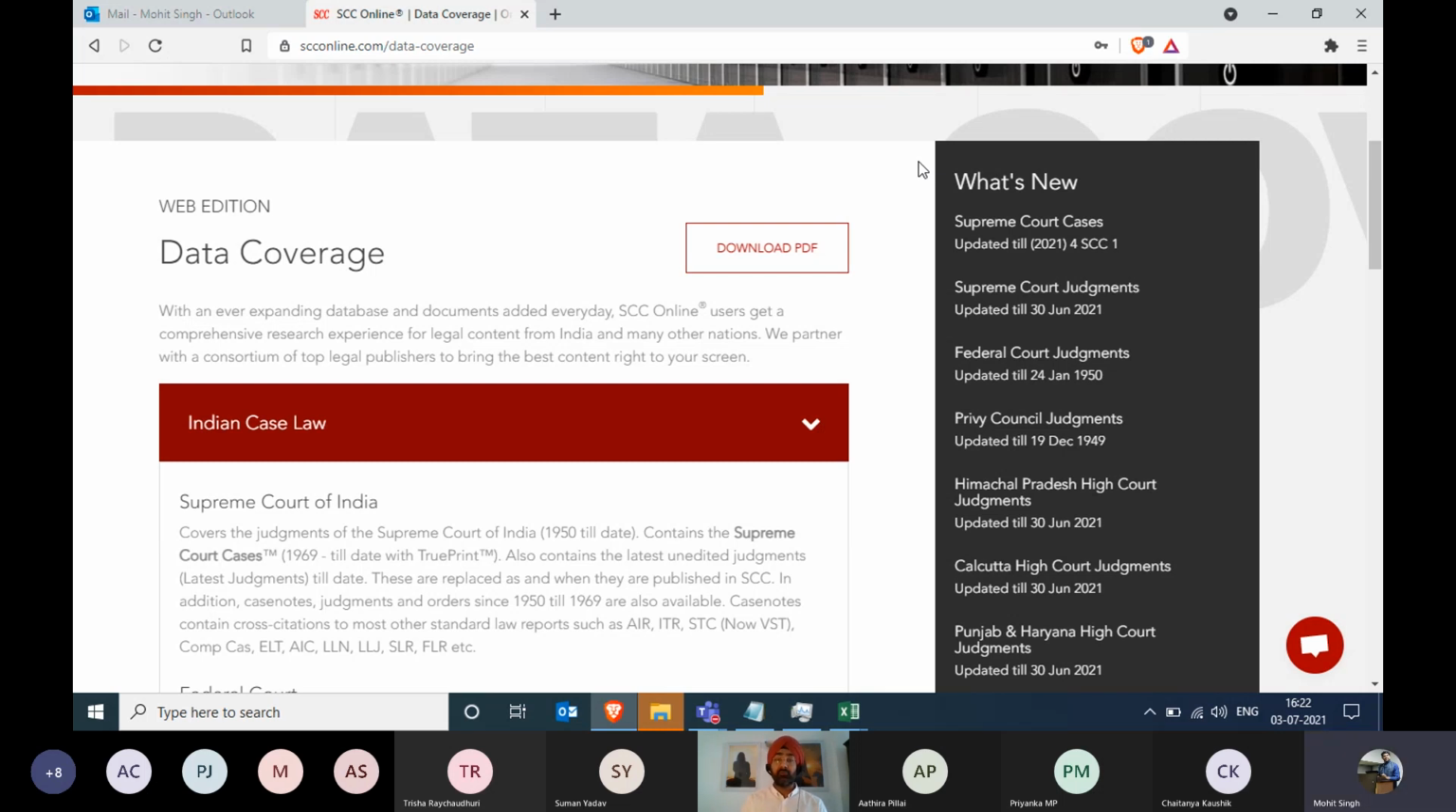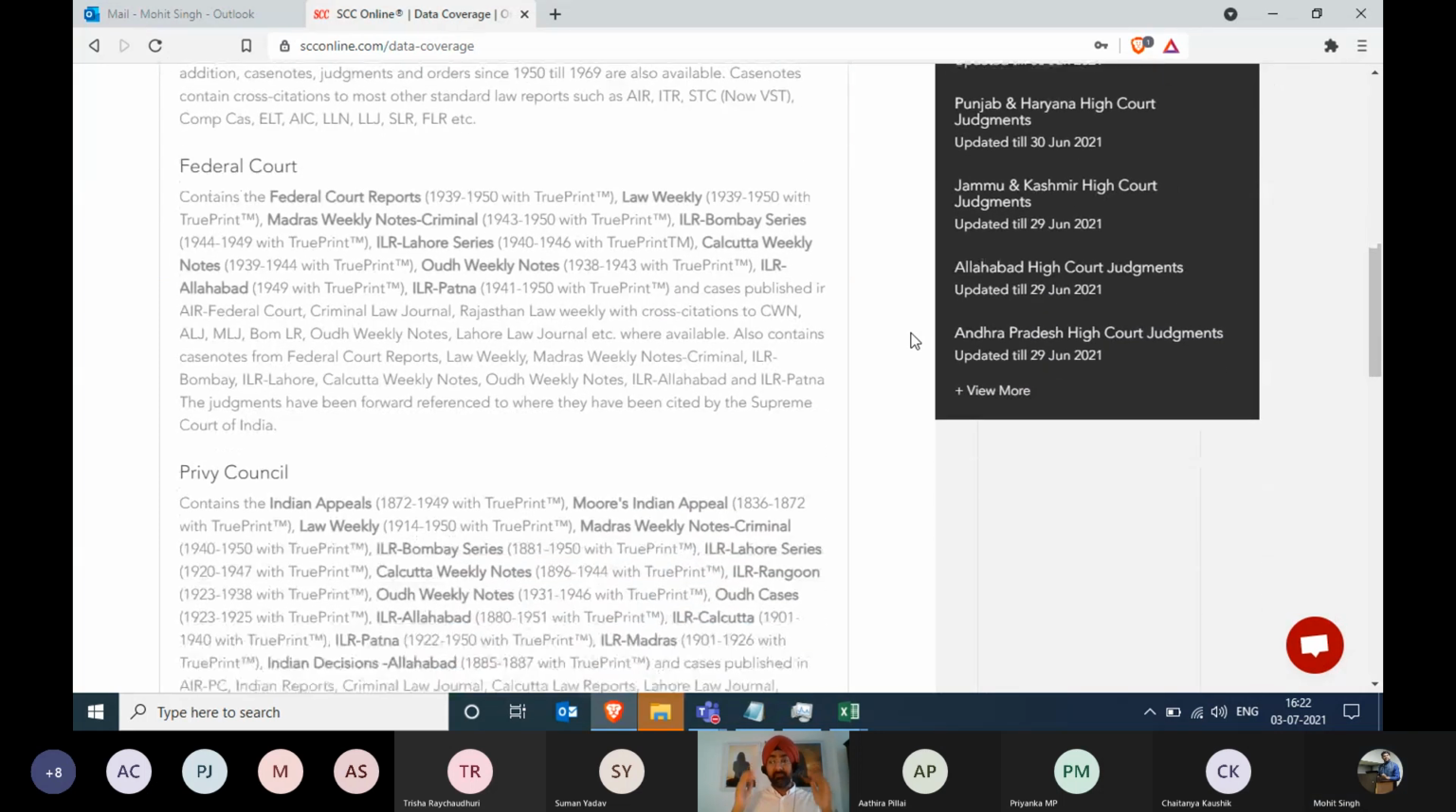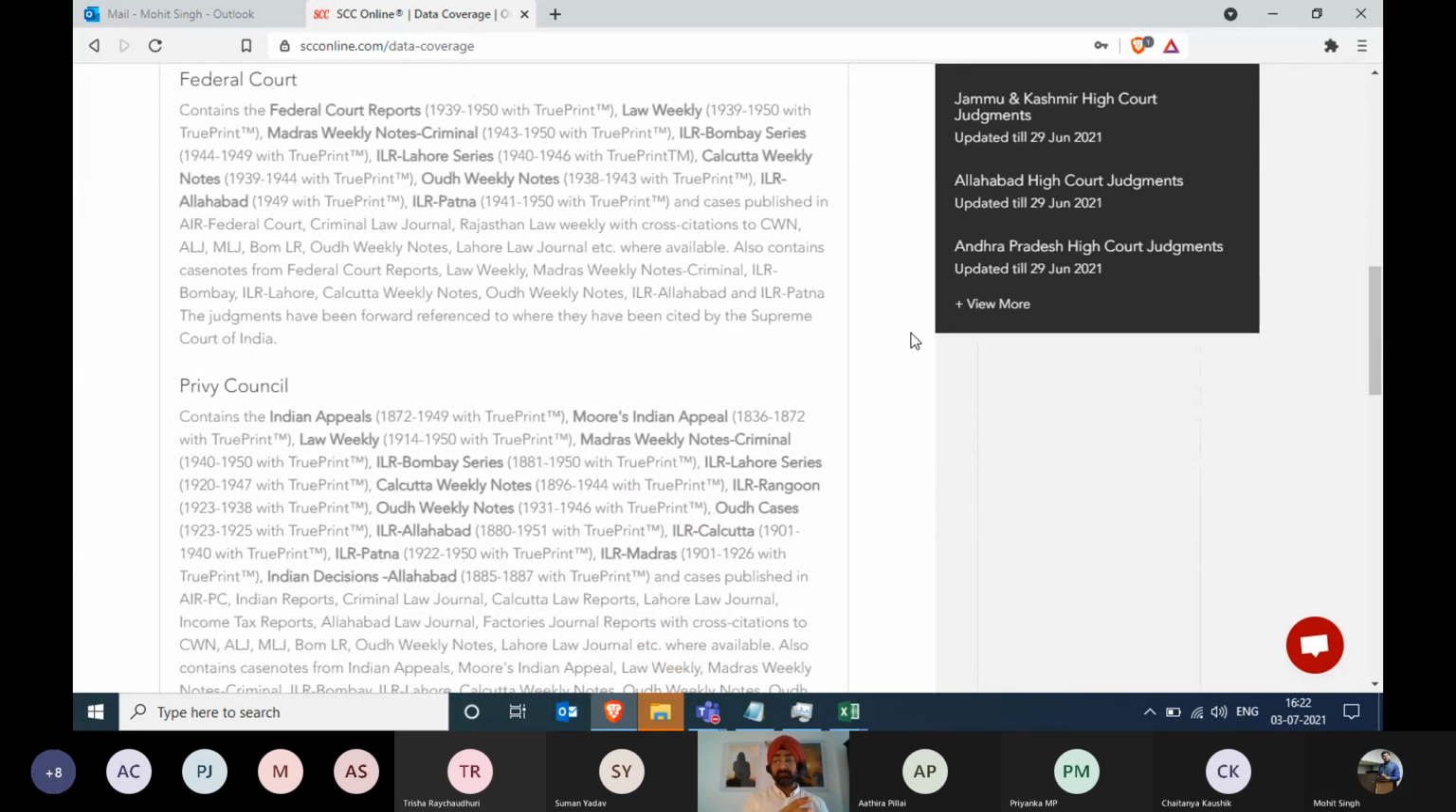Then apart from the Supreme Court, we have your Federal Court and Privy Council judgments. Mohit? Yes, of course. So you have Federal Court and Privy Council judgments coming from 1836. Please mind that this is only Indian appeal judgments. We're not covering all the Privy Council judgments for the various provincial colonies that they had in the past. This is only and only for India. So it has Indian appeals data from 1836 to 1949.